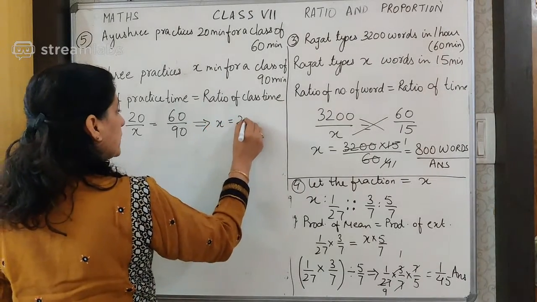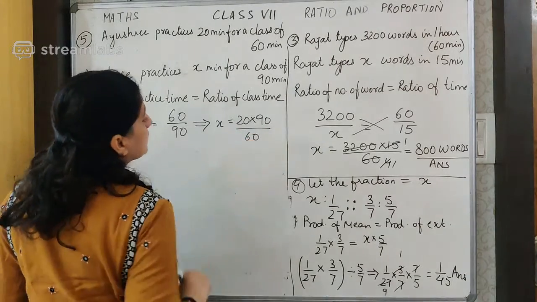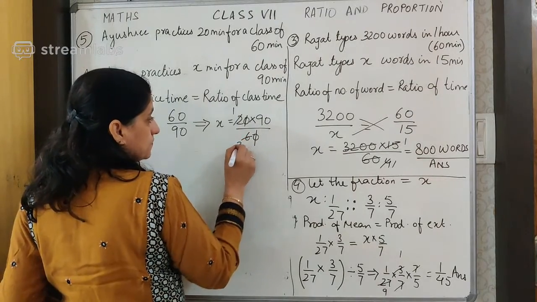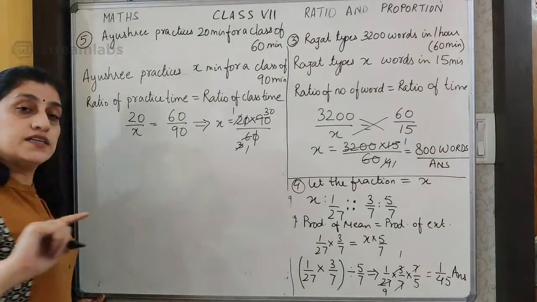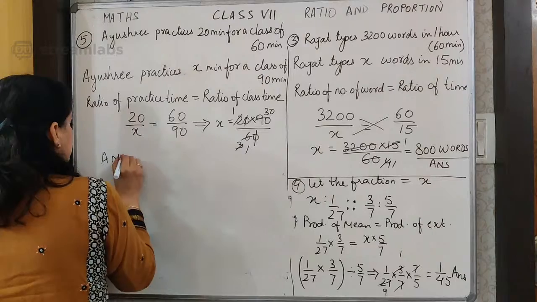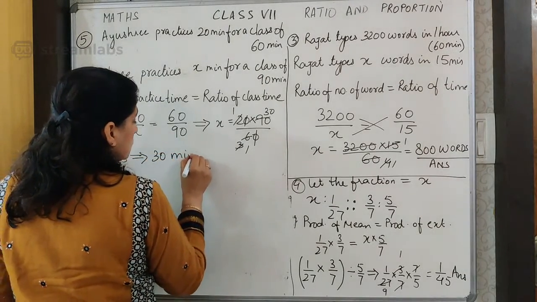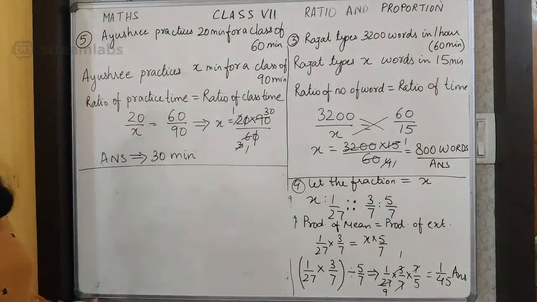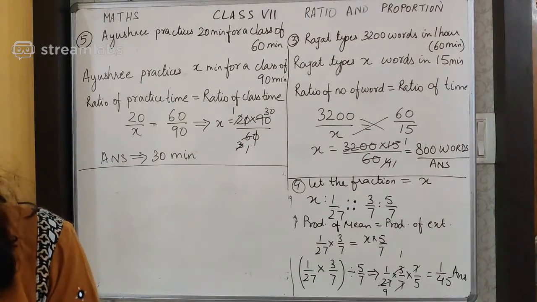X is equal to 20 into 90 upon 60. So 0 goes with 0, 2 ones are 3s are, 3 ones are 30s are. So she needs 30 minutes of practice for a 90-minute class. Answer: 30 minutes. Okay children, so you follow step by step and your question will never be wrong. You should be more vigilant with the question and follow the steps.